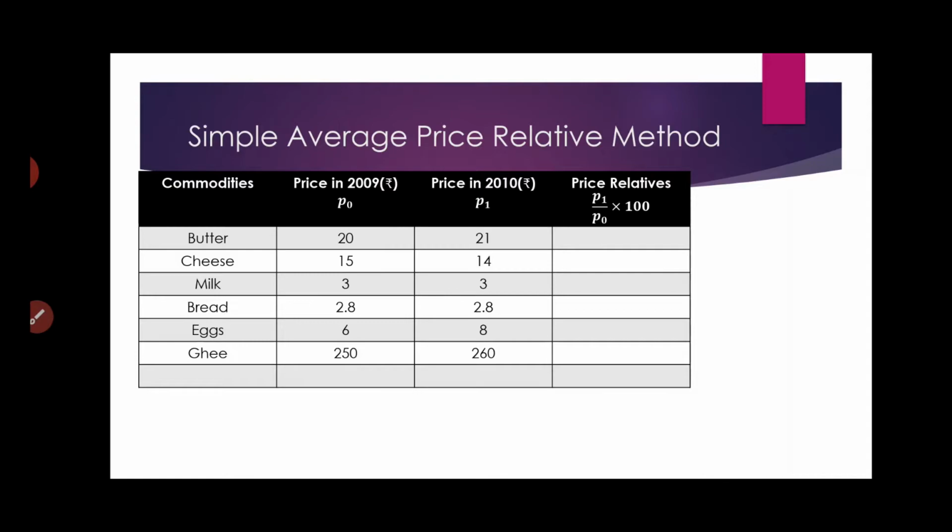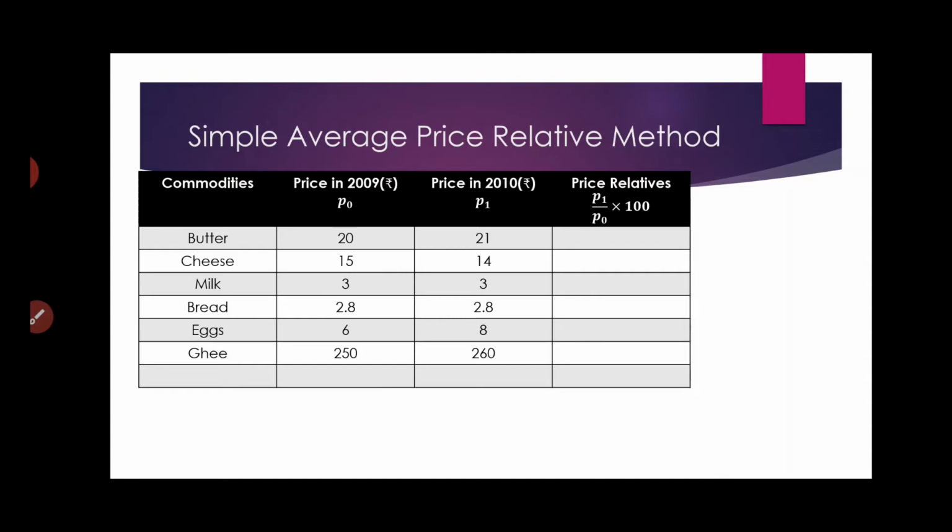Now individual price index means that, in the previous method, we calculated the price index by summing up all the base prices and the current prices and then finding the price index. But in the case of the simple average method, first we find the individual price indexes, which we also call the price relatives, and then we sum them up and divide.